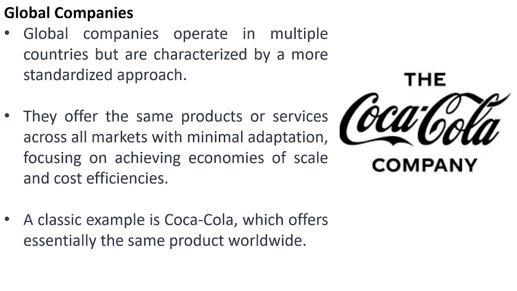Let's understand global companies. Global companies operate in multiple countries but are characterized by a more standardized approach. Standardized approach means their product does not change based on the different countries. Country-wise, they do not change their product. Their product remains standardized. They offer the same product or services across all markets with minimal adaptation, focusing on achieving economies of scale and cost efficiency. A classic example is Coca-Cola, which offers essentially the same product worldwide. So that's an example of a global company.